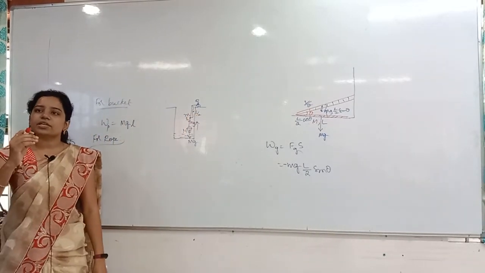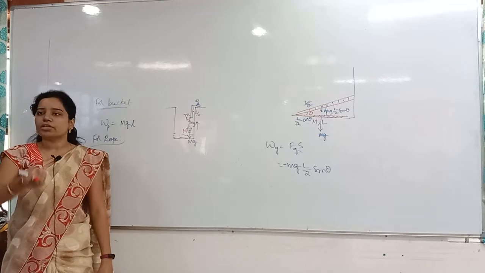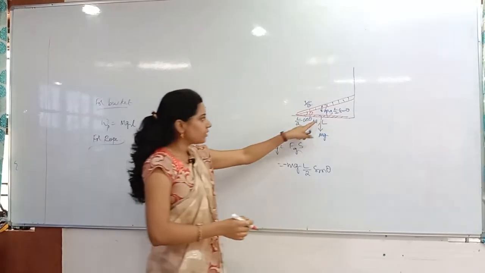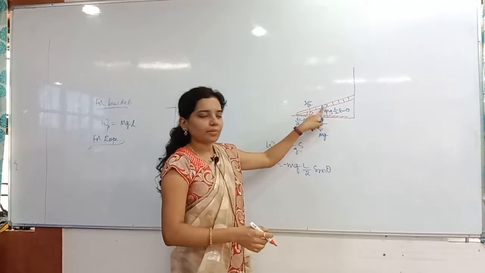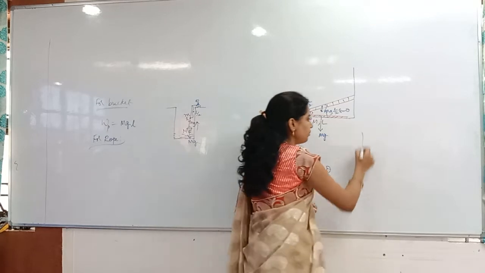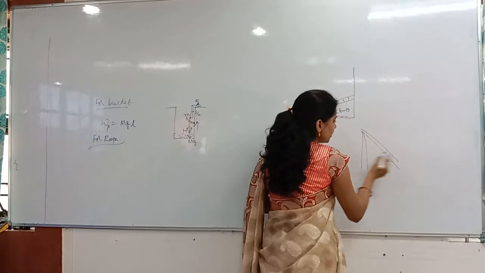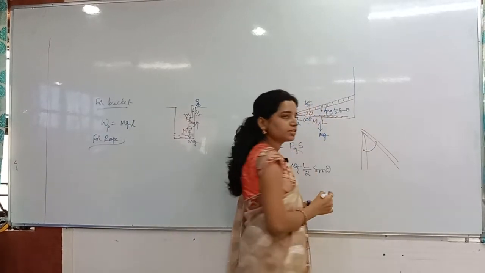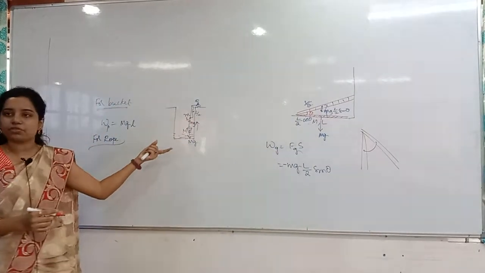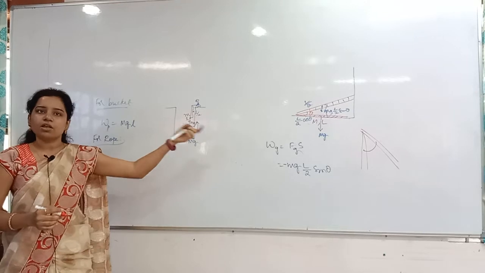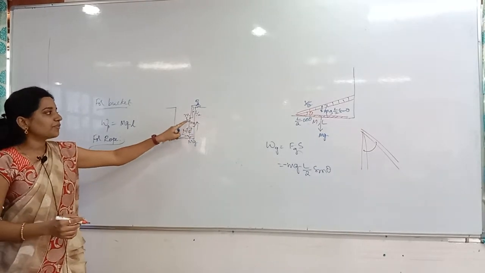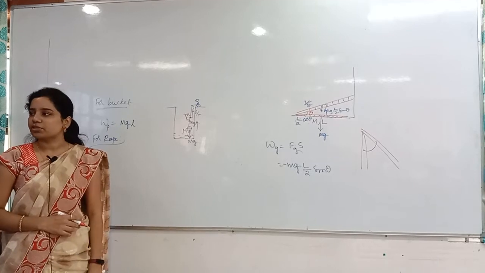Now whatever height the center of gravity is rising, that is only our displacement. Whenever you see here, the center of gravity is rising this much only. I am not talking about the total length of the ladder. In the massive pendulum also, you have seen that the center of gravity is rising this much height. So here also you have to take the displacement of the center of gravity only. Wherever you see, what are we always taking? Center of gravity displacement only.